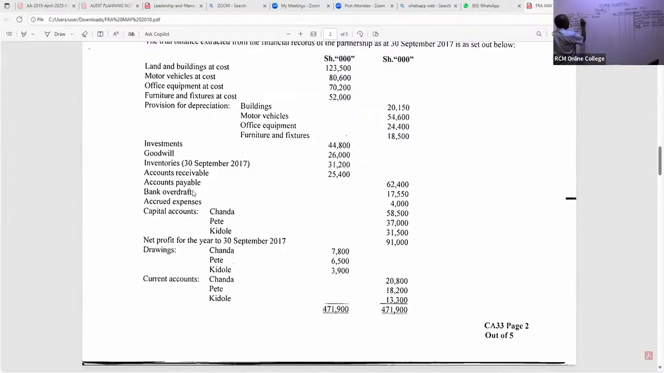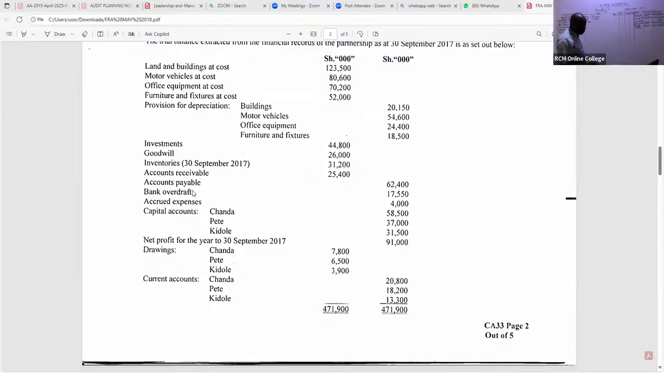Bank overdraft is a current liability. I can see a figure of bank overdraft, 17,550. And then now, my good students, I can see accrued expenses. Those are current liabilities.